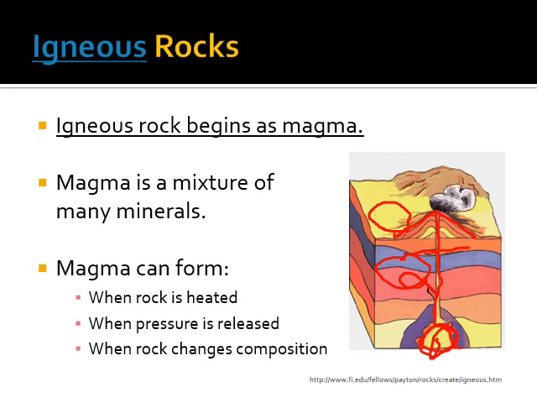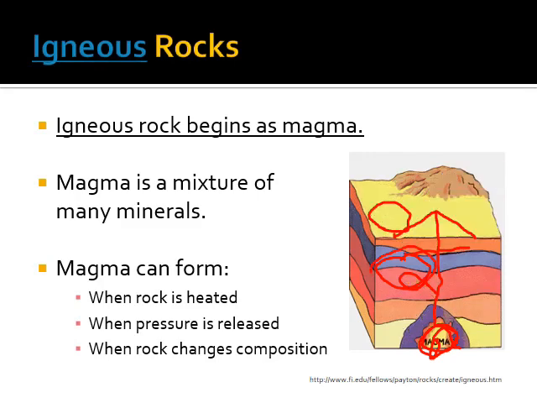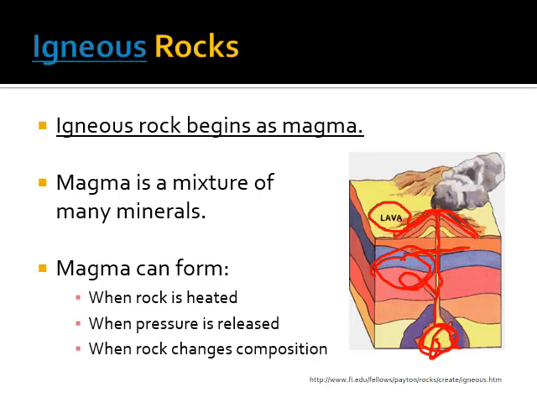And on the next couple of slides, you'll see the differences in what igneous rocks look like. I'll have some samples for you to see in class tomorrow, but know that the igneous rocks that cool here inside the Earth cool more slowly. They're going to look a little different, even if they're made of the same exact materials, than the ones that cool here on the outside of the Earth's surface, because these are going to cool more quickly.